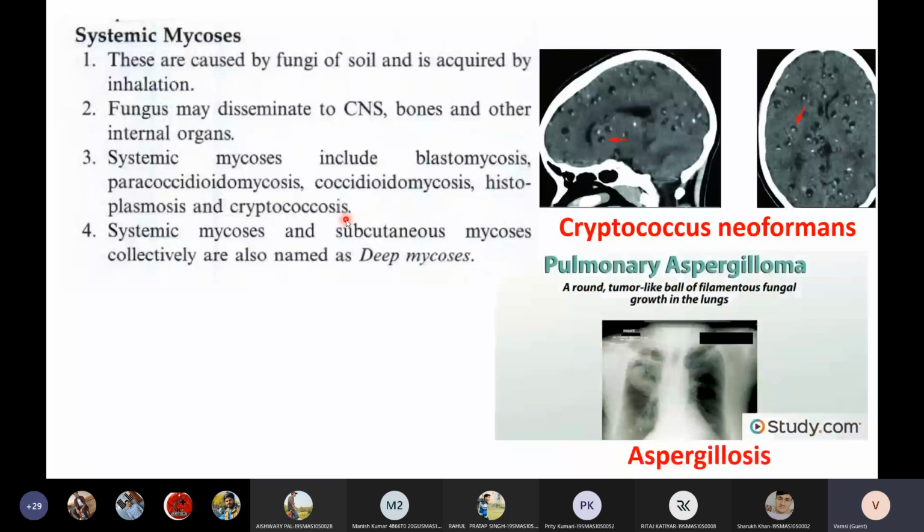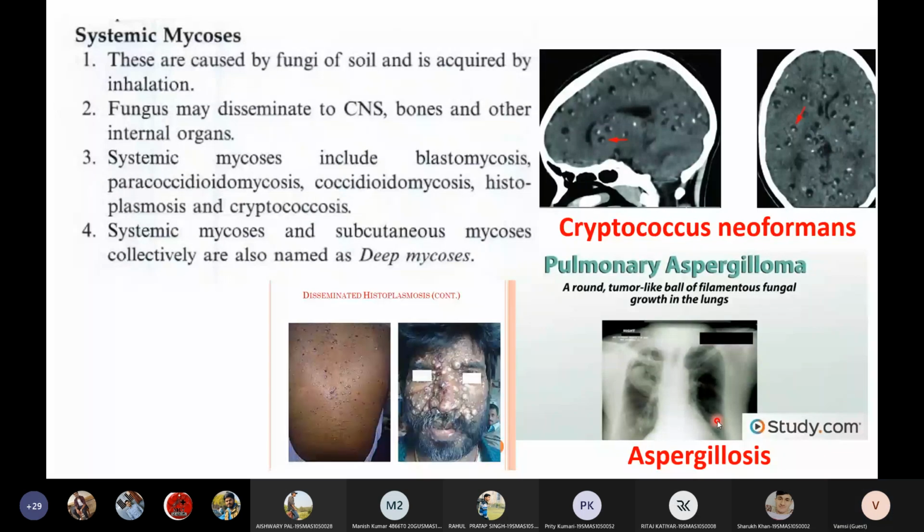Then the second one is aspergillosis. This you already know. Aspergillosis will cause respiratory infection. Pulmonary aspergillosis will cause respiratory infection in the patient. Then the third one is histoplasmosis. Deadlier than the Cryptococcus neoformans infection.